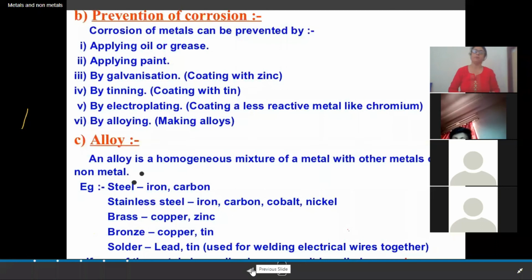Alloy is also one of the ways we can prevent corrosion. An alloy is a mixture of a metal with another metal or a metal and a non-metal.